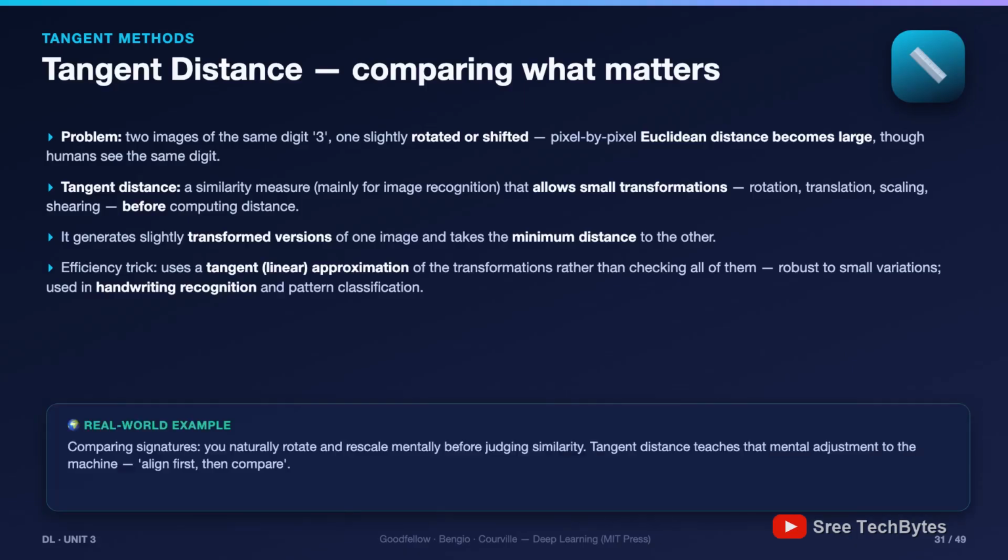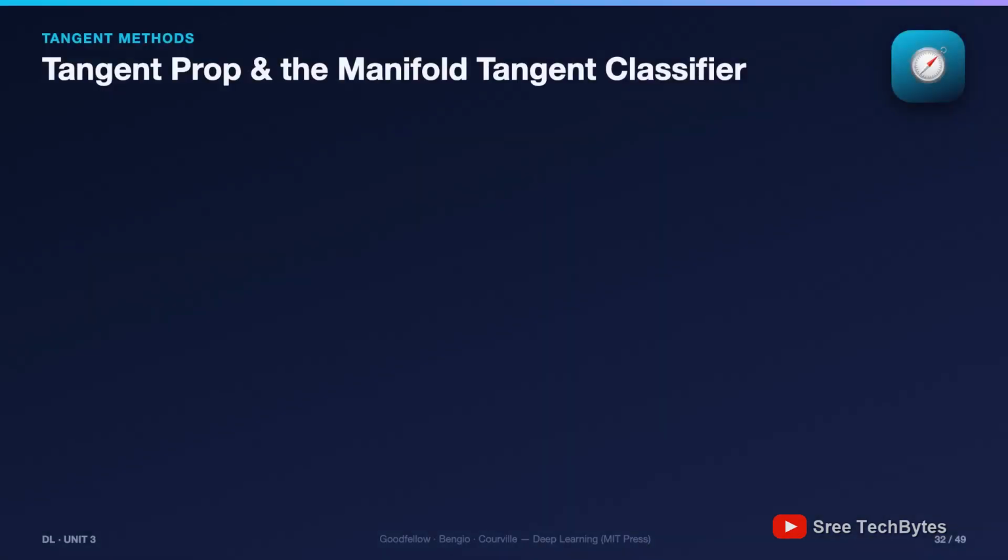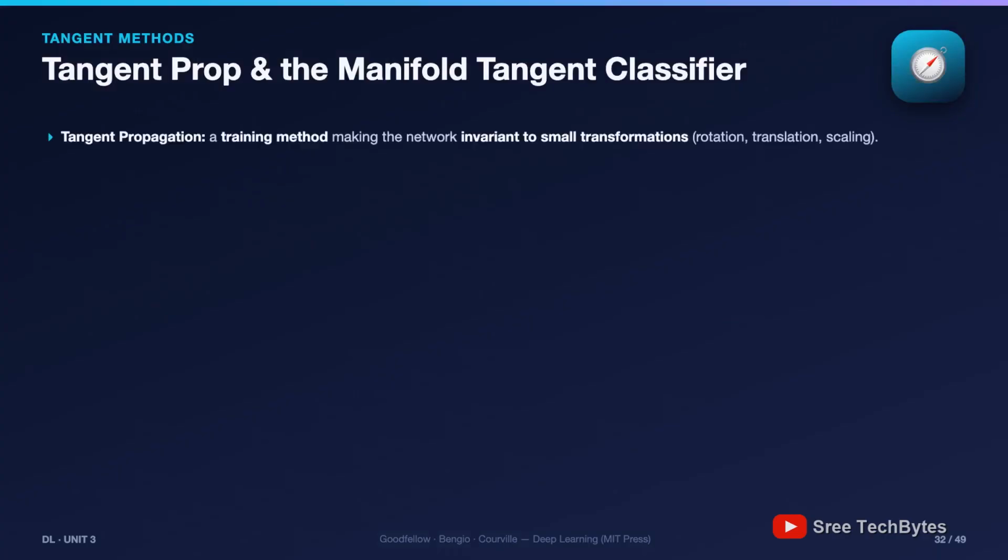Its home turf: handwriting recognition and pattern classification. You do this naturally when comparing signatures, mentally rotating and rescaling before judging. Tangent distance teaches that reflex to the machine. Two siblings complete the family: tangent propagation, and the manifold tangent classifier.